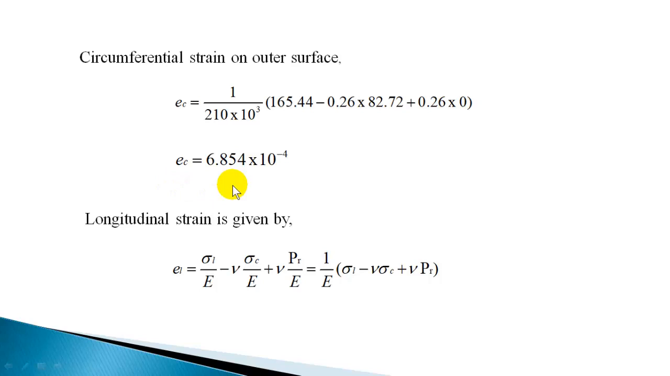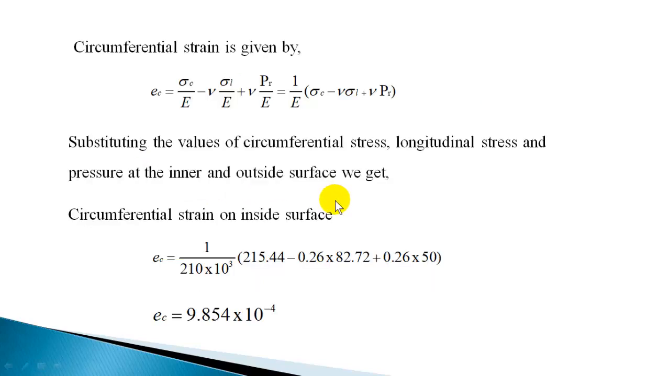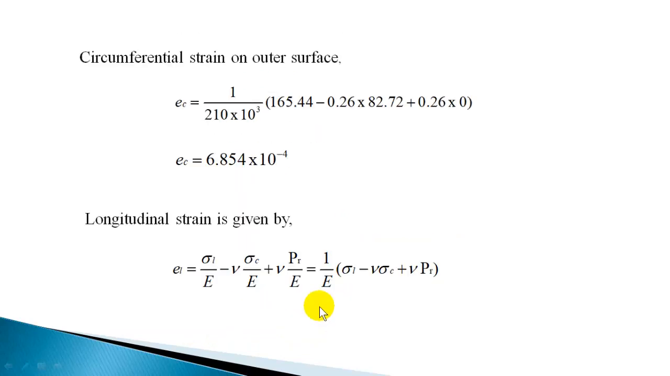So circumferential strain is decreasing. You can see that on the inner walls you have 9.854 into 10 raised to minus 4, and outer walls you have 6.854 into 10 raised to minus 4. So strain is decreasing. That means the inner surface is subjected to maximum circumferential strain, and it changes from inner walls to outer walls.